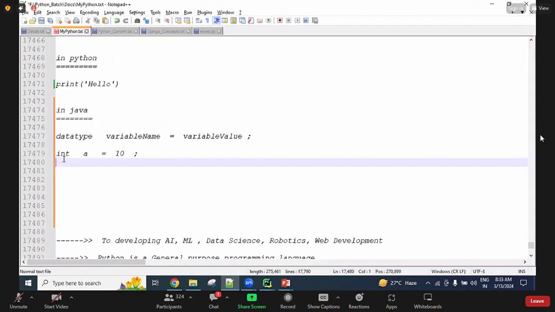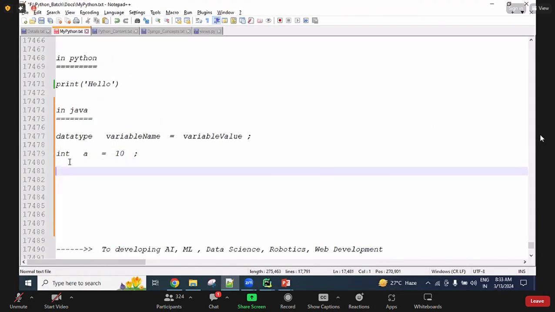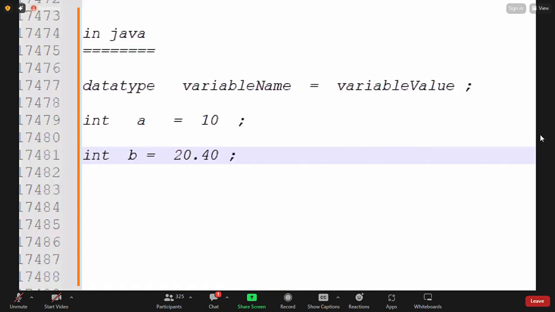Now in this statement I'm using int only: int b = 20.50. This 20.50 is nothing but a float type, guys. In Java there are several data types like int, long, float, double.